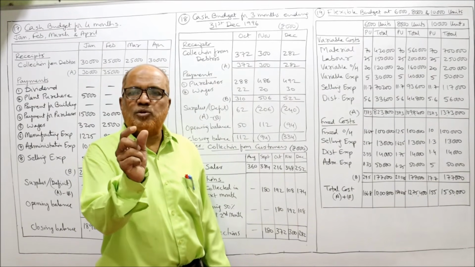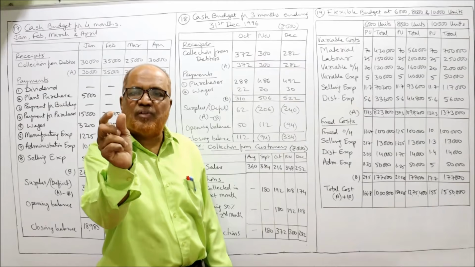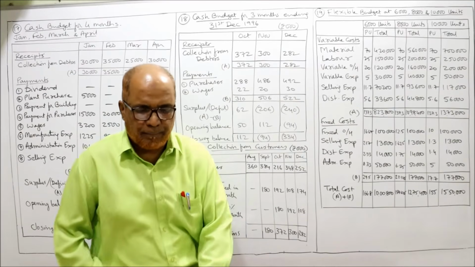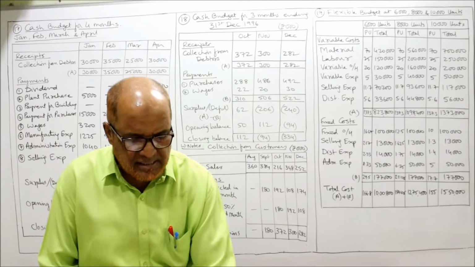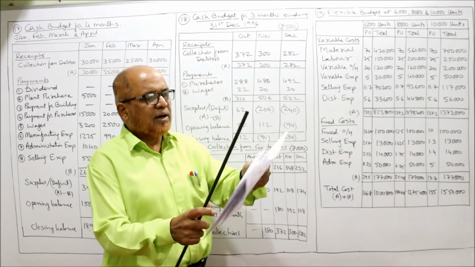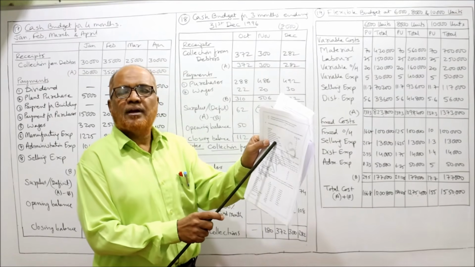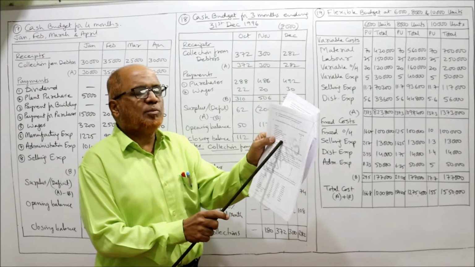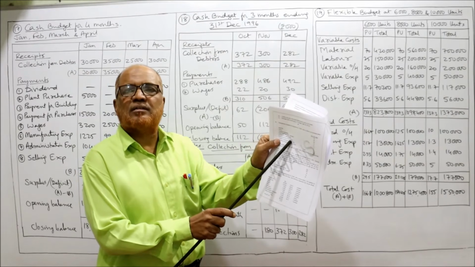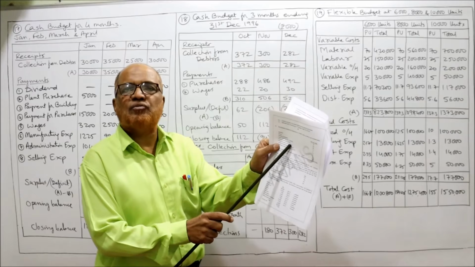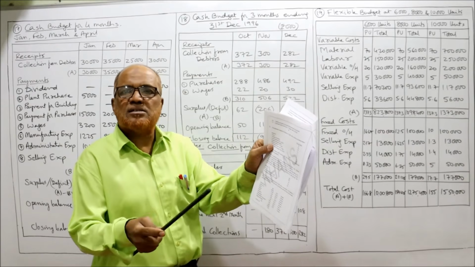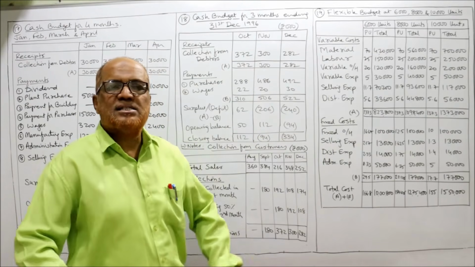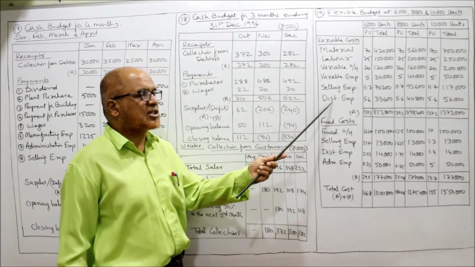In selling and distribution expense, some part is fixed and some part is variable. In the problem it is given, selling expenses are 10% fixed. 10% fixed means 90% variable. Similarly, distribution expenses are 20% fixed, so remaining 80% variable. So some part fixed, some part variable regarding selling and distribution expenses.